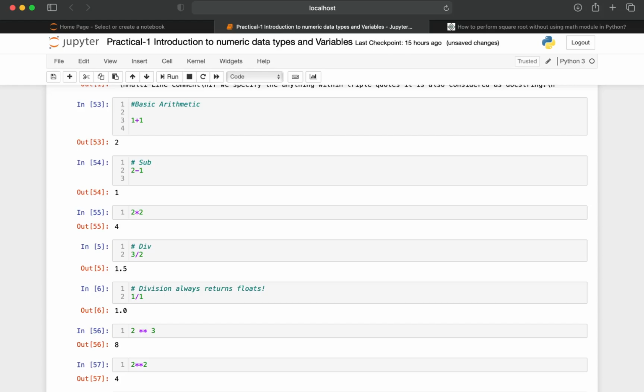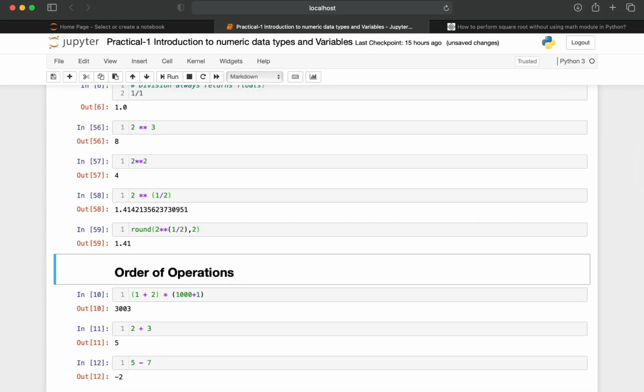What round takes is the operation, or we can store this operation in a variable and specify that variable in this round function, and this 2 is used to specify that the output should be rounded to 2 decimals. Whenever you hit shift and enter, as the previous output is 1.414, now after rounding it to 2 decimals the output is 1.41.